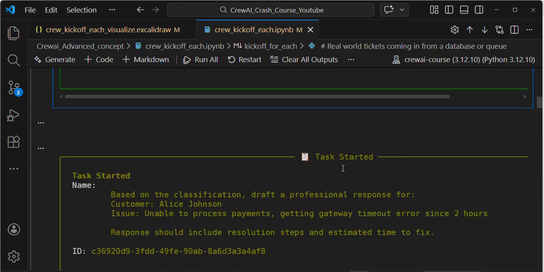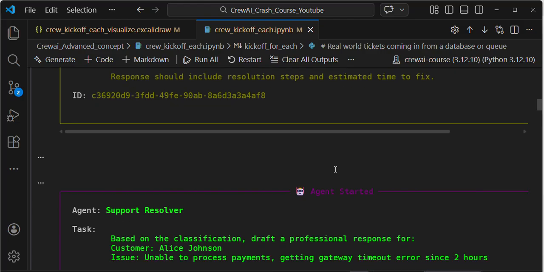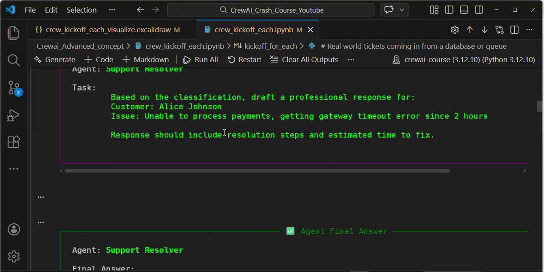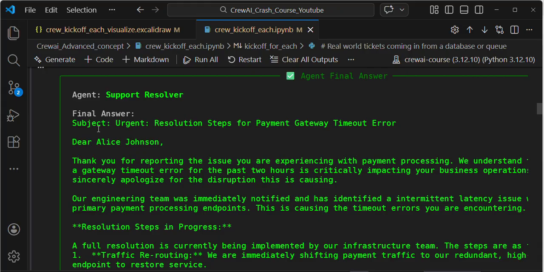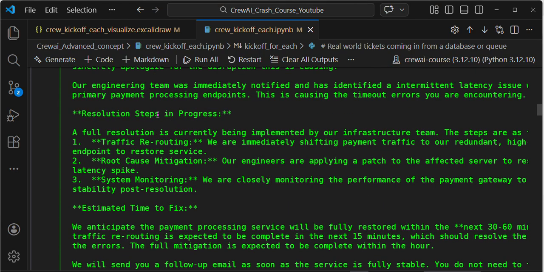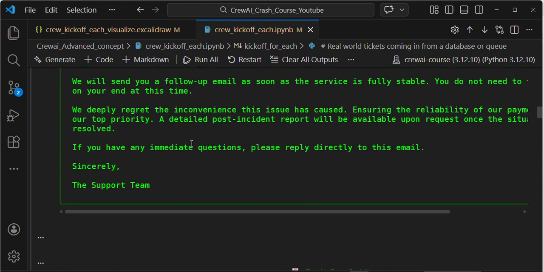Now you can see my second agent started, the second task started. The second agent will create an email draft for me. Here the agent creates the subject, urgent, and then Dear Alice Johnson, the customer name, and it will give all the solution. It will create the email, guys.